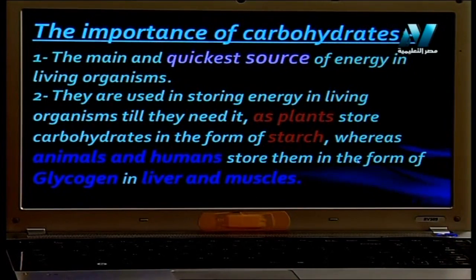Last part, we'll talk about the importance of carbohydrates. Carbohydrate is the quickest source of energy. It gives me the highest and fastest energy. Also, carbohydrates are stored in the plant in the form of starch. In animals and humans, they are stored in the form of glycogen. This glycogen is found in your body where? In the liver and muscles. So inside my liver and muscles there is a store, glycogen, this is my carbohydrate store.